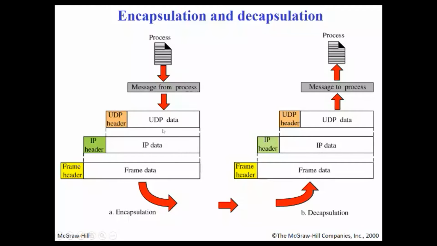Then the entire data unit is encapsulated by an IP header and it becomes a datagram or a packet at the network layer. Then this is encapsulated into a frame at the data link layer. Finally, the bits or the bytes are handed over to the physical layer and they travel through the media, and at the destination, decapsulation takes place, and finally, UDP delivers the data to the correct process.